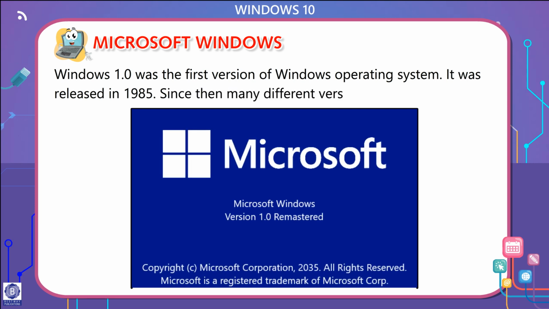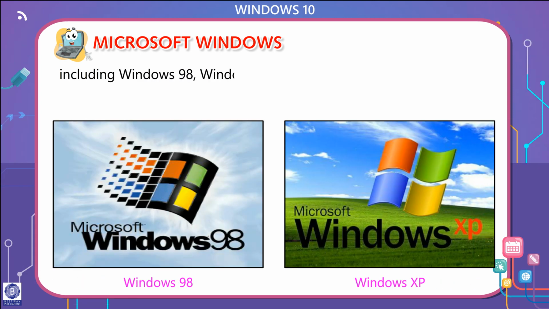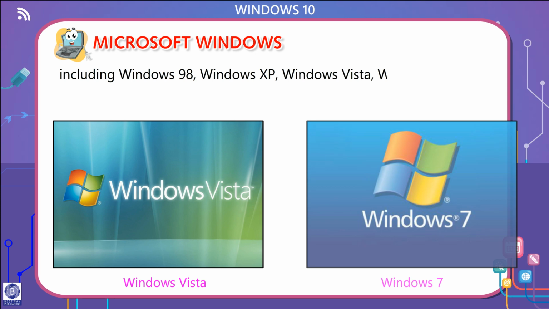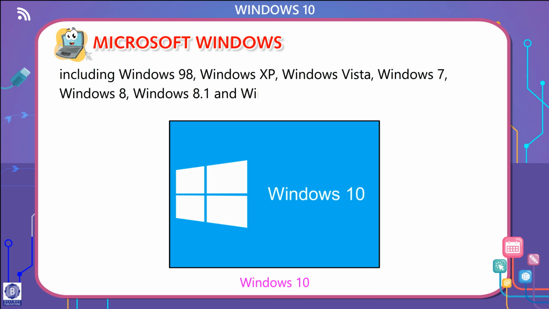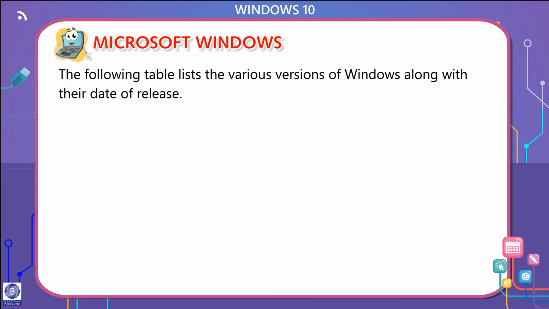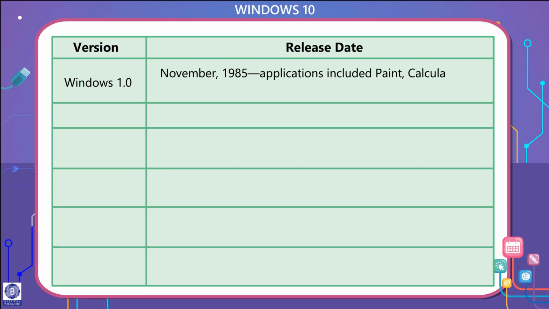Since then, many different versions have been released, including Windows 98, Windows XP, Windows Vista, Windows 7, Windows 8, Windows 8.1 and Windows 10. The following table lists the various versions of Windows along with their date of release. Version, release date: Windows 1.0, November 1985. Applications included Paint, Calculator, Card File, Notepad and a word processor named Write.